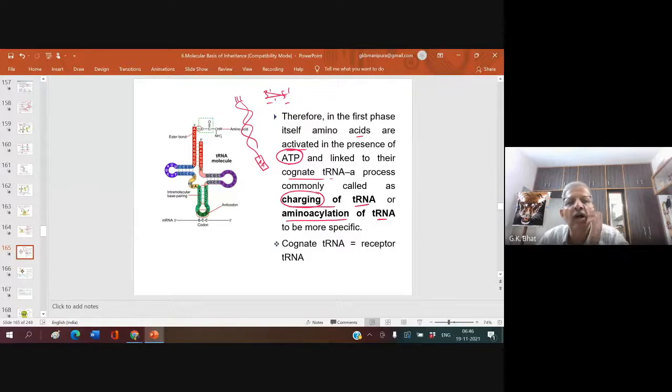So once this amino acid is attached to tRNA, now this tRNA comes to the site of protein synthesis. What is the site of protein synthesis? It is a place where the mRNA is in attachment with the ribosome. So this tRNA should come here to the site of protein synthesis.